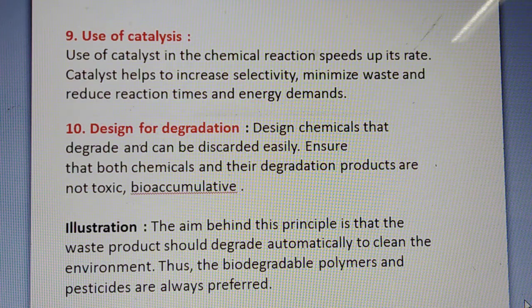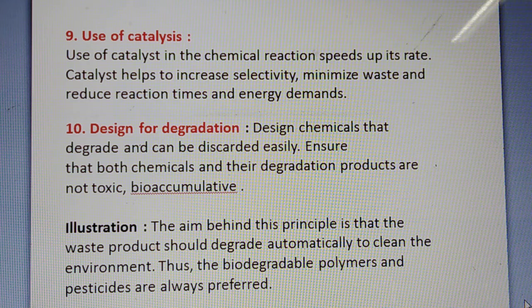Next one, use of catalyst. Use of a catalyst in a chemical reaction speeds up its rate. Catalysts help to increase selectivity, minimize the waste, and reduce the reaction time and energy demand. So we have to choose a proper catalyst to carry out the reaction and speed it up.